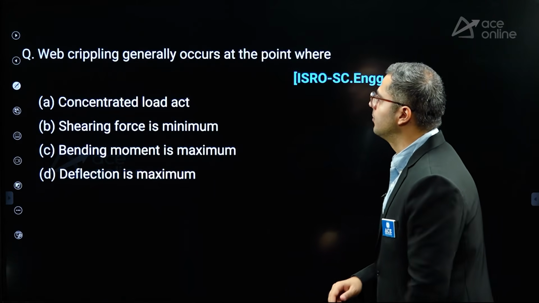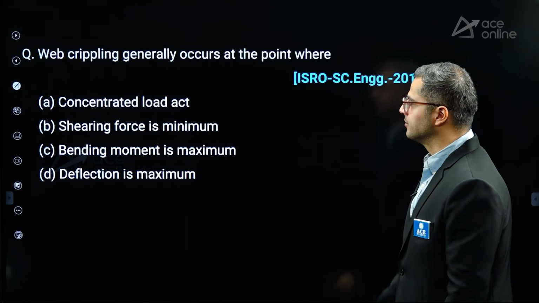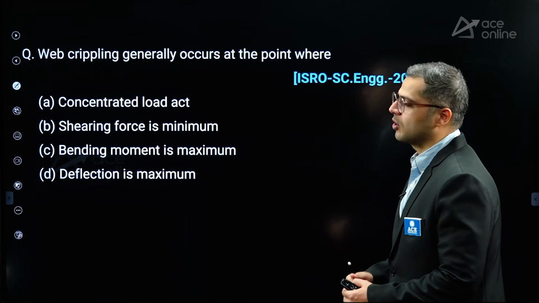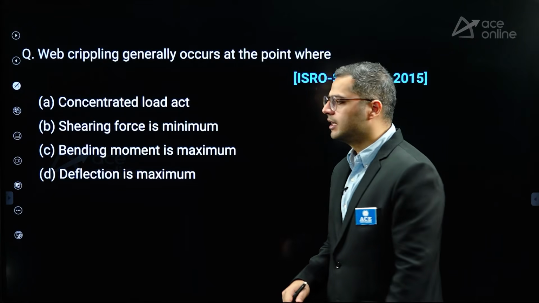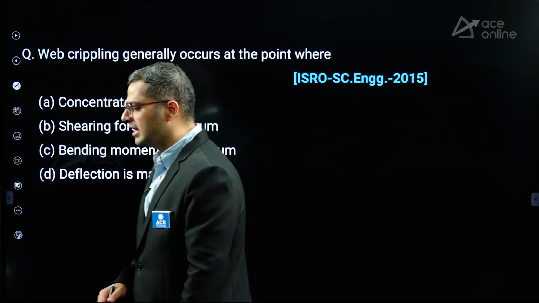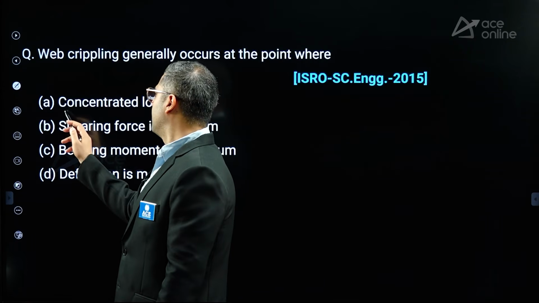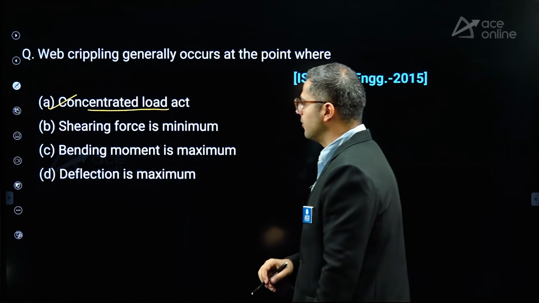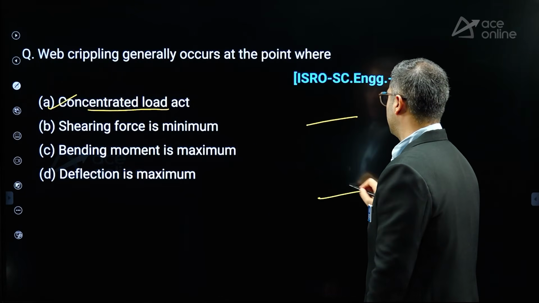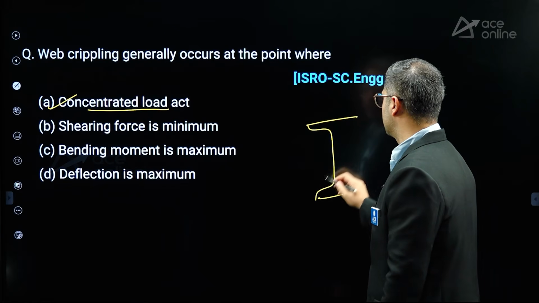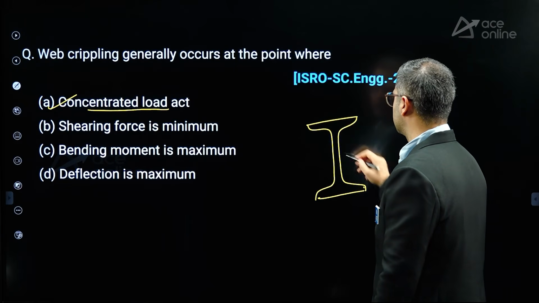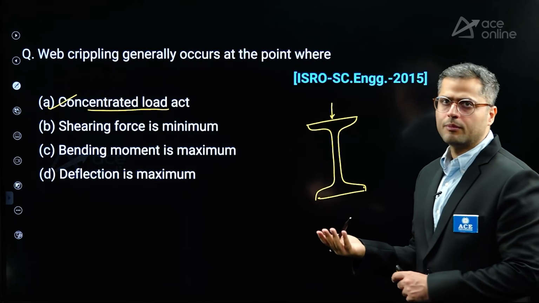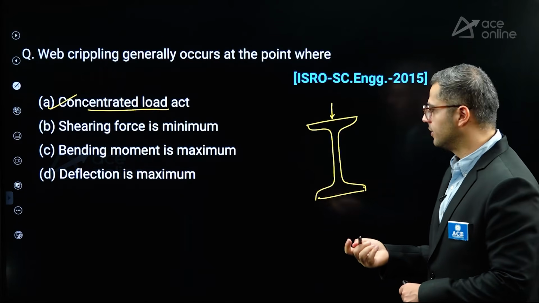Next is the crippling generally occurs at a point where. So crippling generally occurs if you talk about plate girders or beams. The web crippling can occur in the case of concentrated loads, wherever they have applied concentrated loads, either along the length of the beam or from the bottom of the beam as well.